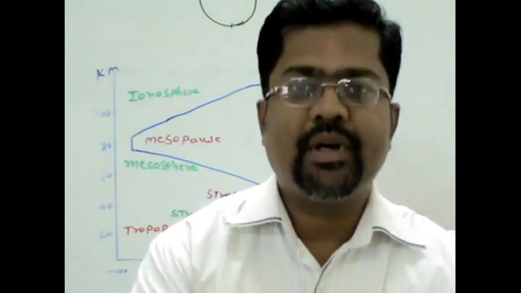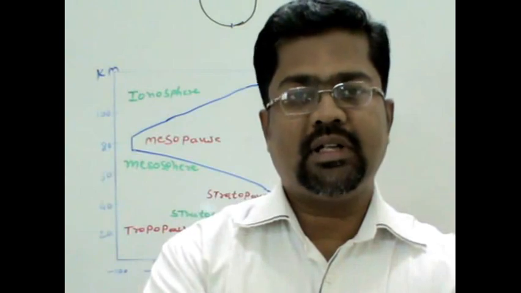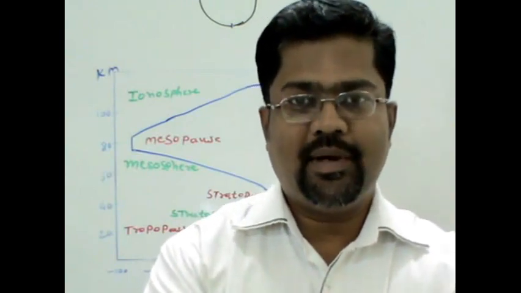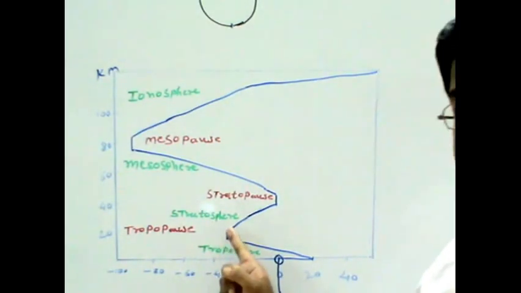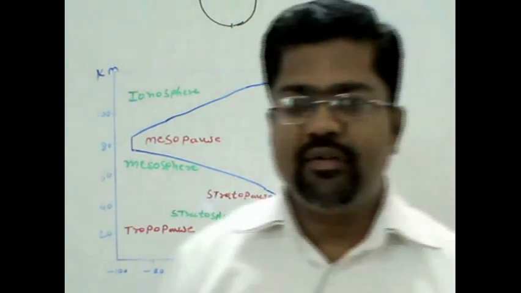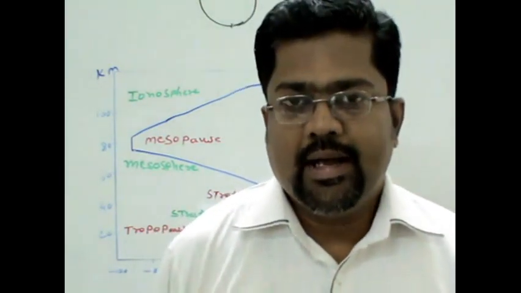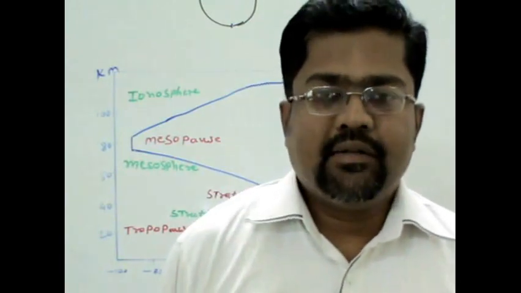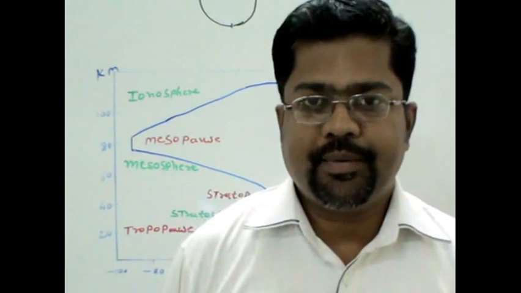In the troposphere, there is a presence of water vapor and dust particles. Keep in mind, if you are moving to a height greater than 16 kilometers, that will be free from dust particles as well as free from water vapor. So it is very clear that water vapor is present only in the troposphere part.